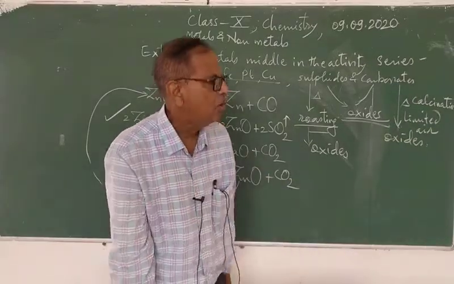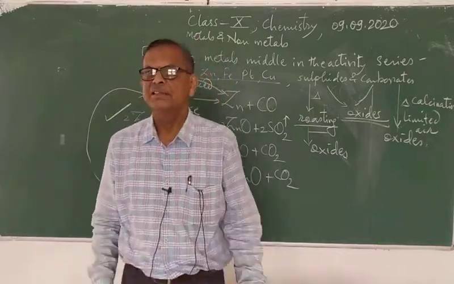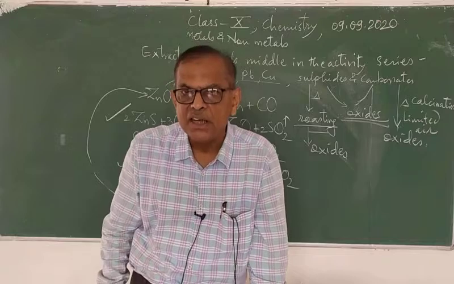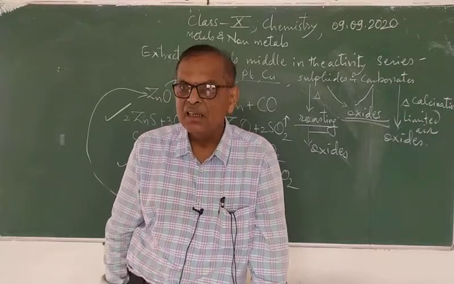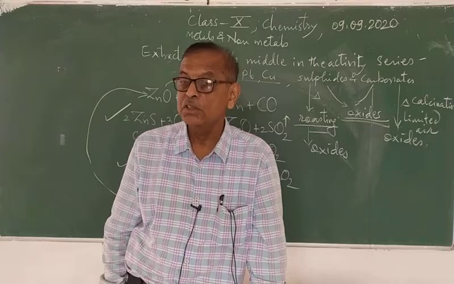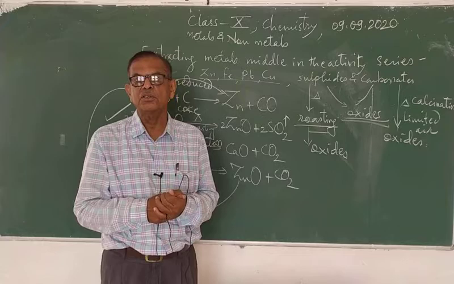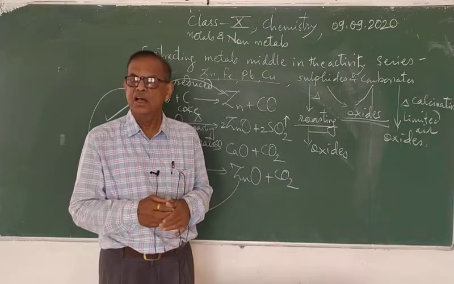Now you know this process, that is conversion of the oxides into their metal, is a reduction, because in this process the oxygen is removed, and removal of oxygen is a reduction.